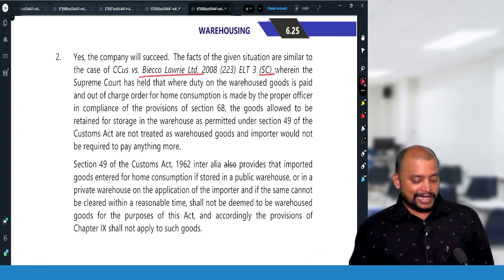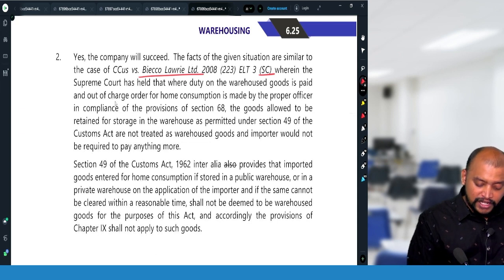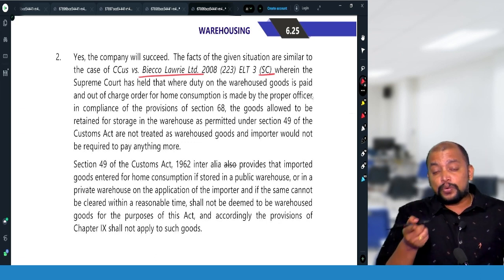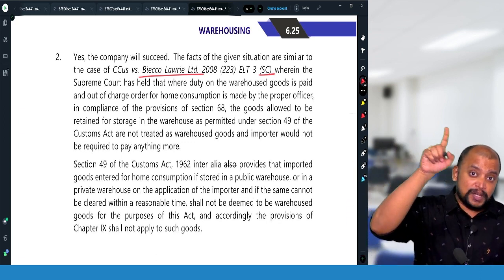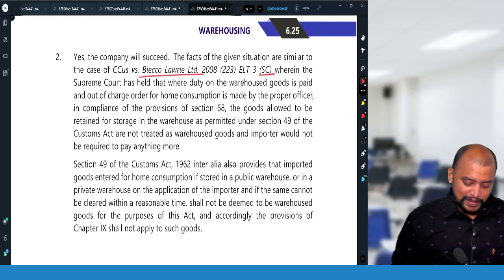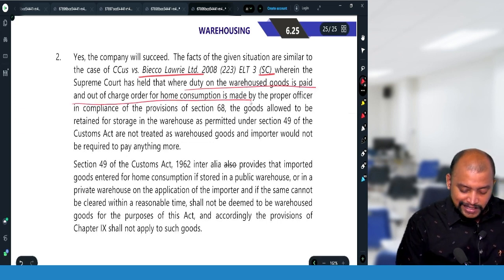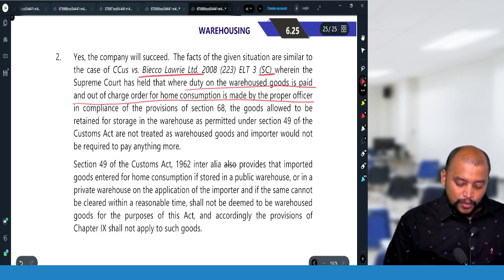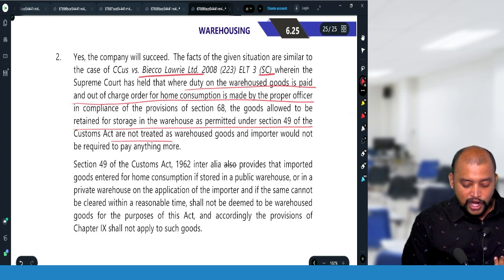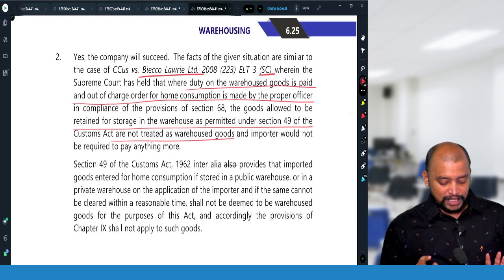It says that where duty on the warehoused goods is paid and out of customs charge order for home consumption is made by the proper officer, suppose the ex-bond bill of entry has been filed but the goods are still kept in the warehouse, then the date of the ex-bond bill of entry will be taken. The goods allowed to be retained for storage in the warehouse are not treated as warehoused goods, because warehousing provisions are not applicable for those goods.